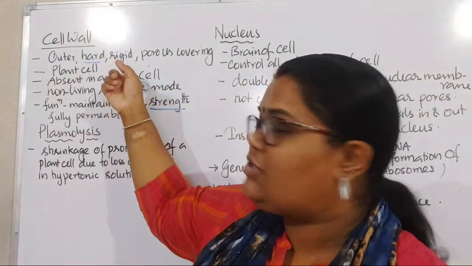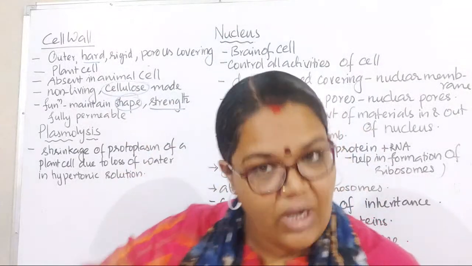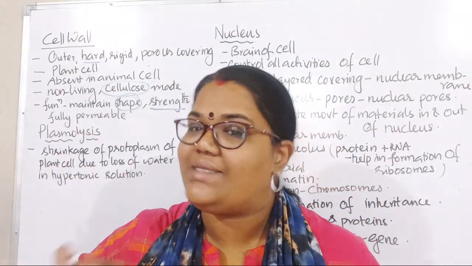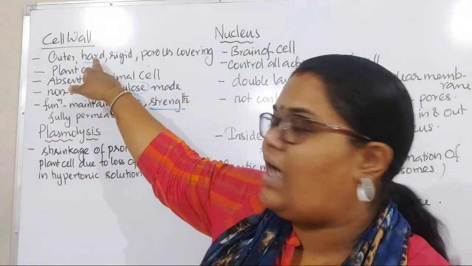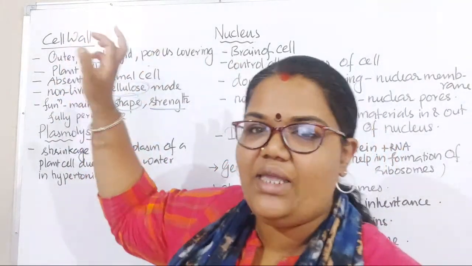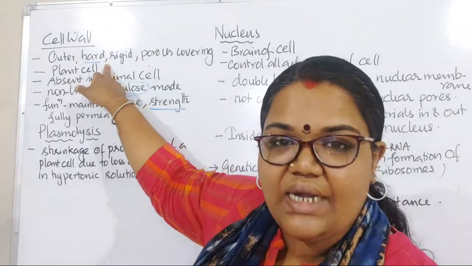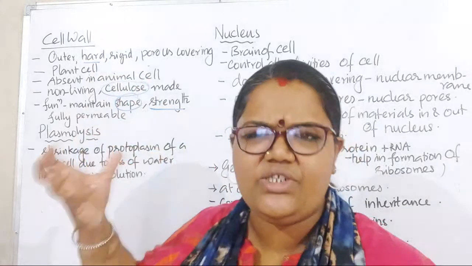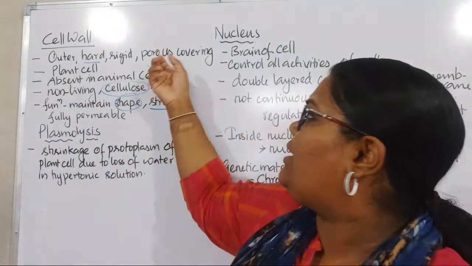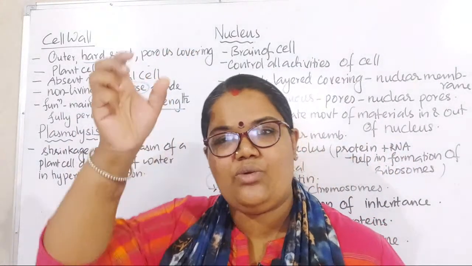So the outermost covering of the plant cell is the cell wall, made of cellulose. It's a non-living thing, the very outermost covering, and it is very hard in nature. Hard means rigid, I told you. And it's porous, with lots of pores.